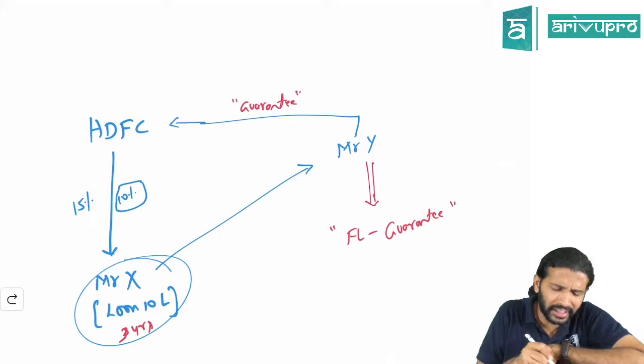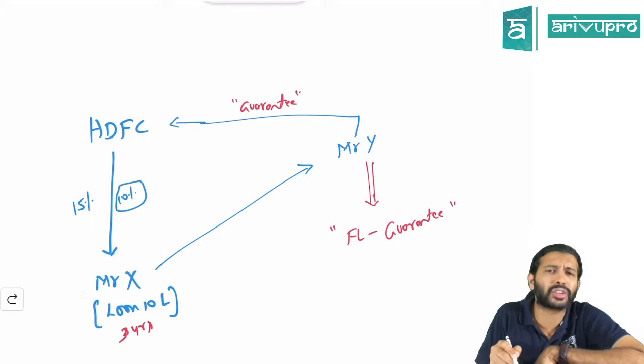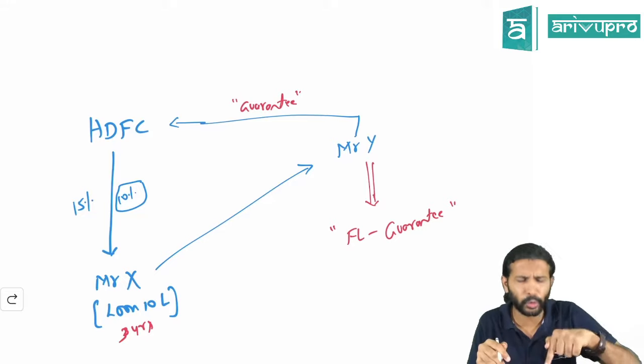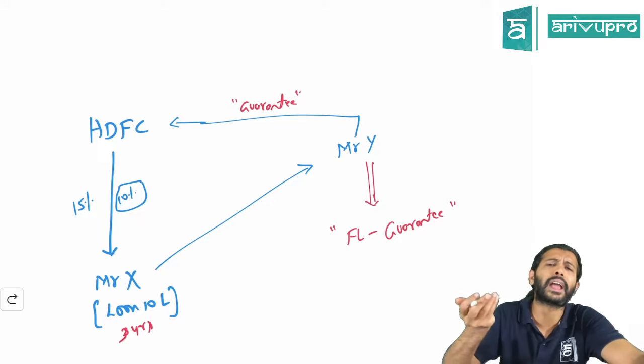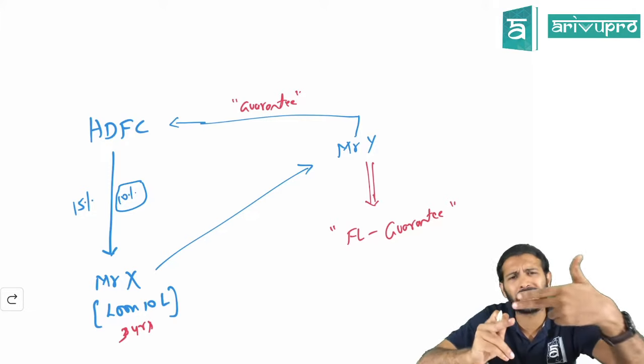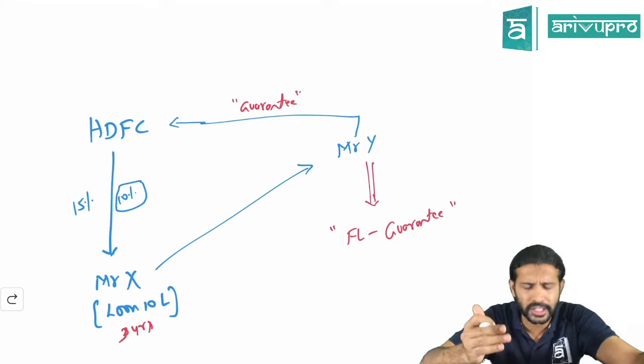Now, if you relate it to a practical example, if you think practically, any random guy, any third party, if you approach and ask to give a guarantee, nobody will give that. If you want to take a loan from a bank, who will give the guarantee on your behalf? Maybe your dad, your mother, your relatives, or your brother. You're a known person.